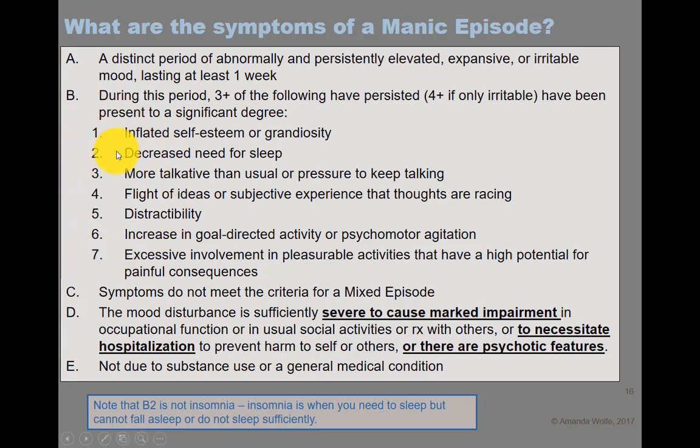Number 2 there is a decreased need for sleep. Now, this is different than insomnia. Insomnia, you want to sleep and you can't. Decreased need for sleep means that you are so up, you are so elevated that you actually do not need to sleep to maintain the same amount of energy. Okay, very important difference there.